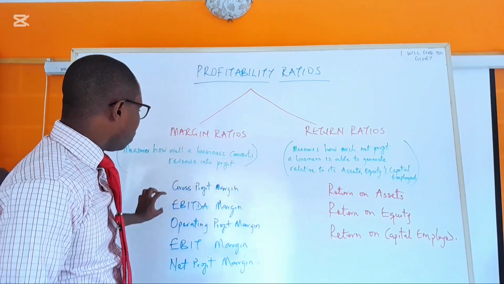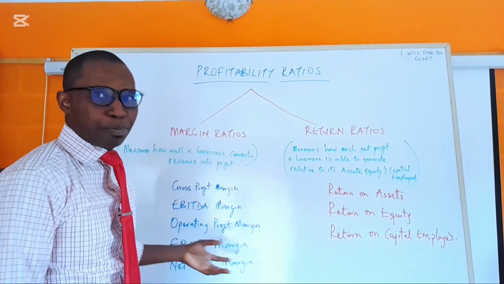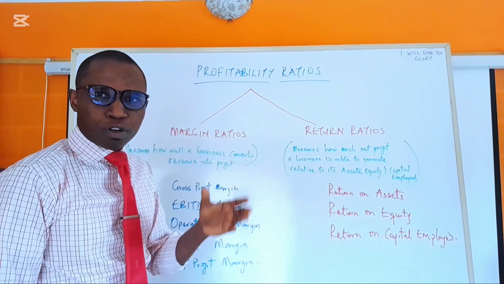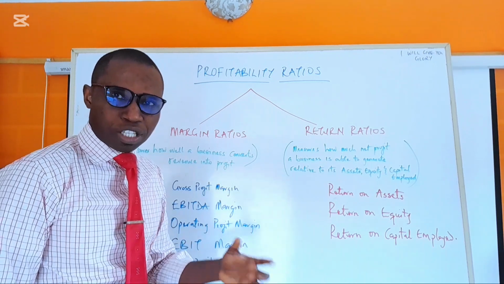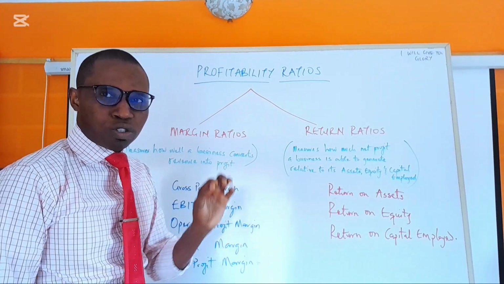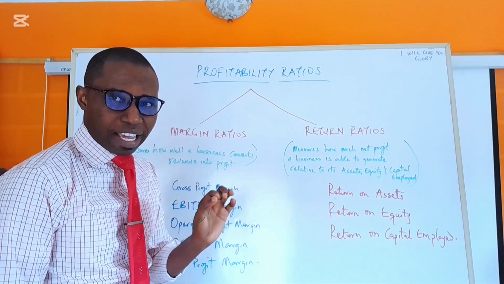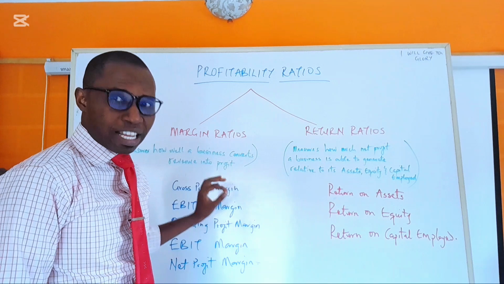So let's move on. So we have the EBITDA margin. You may ask, okay, what is EBITDA margin? Earnings before interest, tax, depreciation, and amortization. We are going to do a calculation on it, and we are going to be using one of the Fortune 500 companies in the United States of America as our case study.